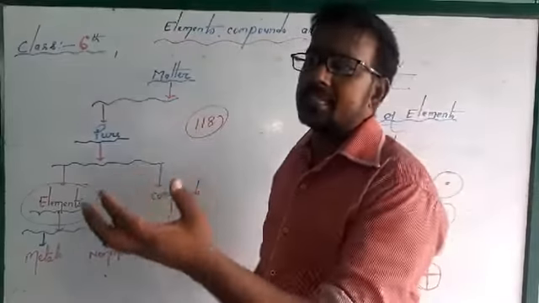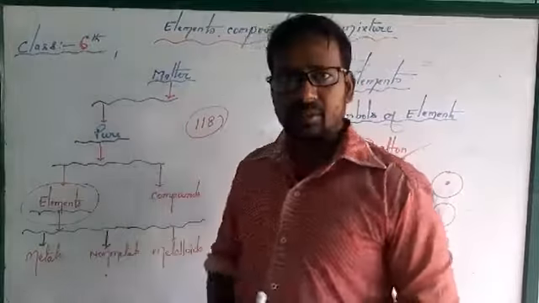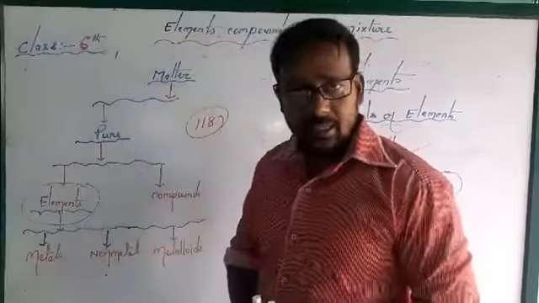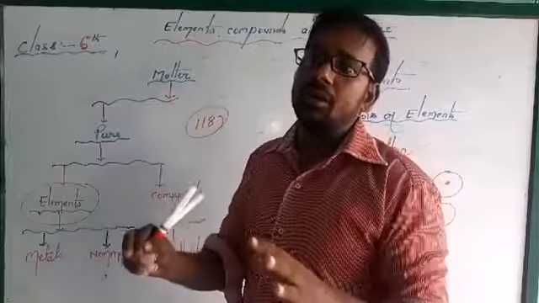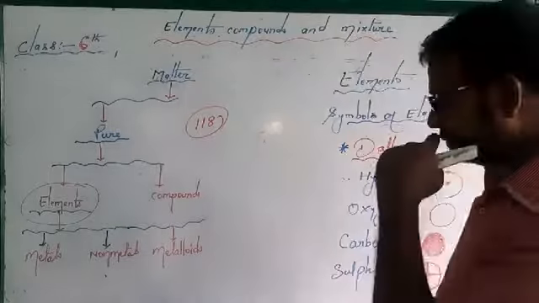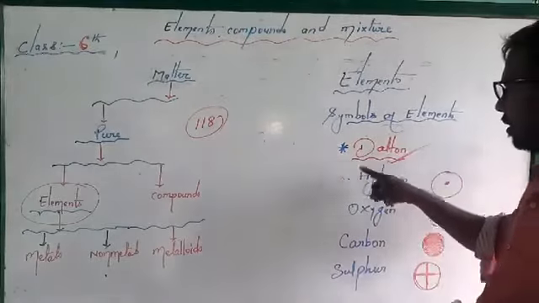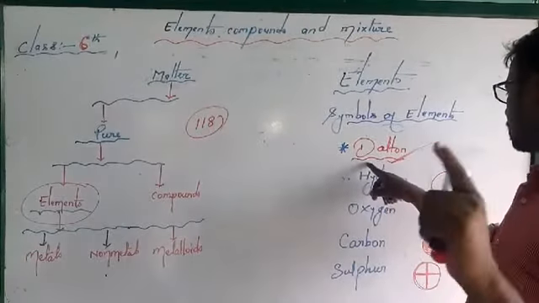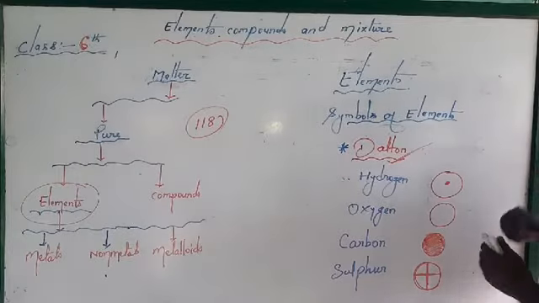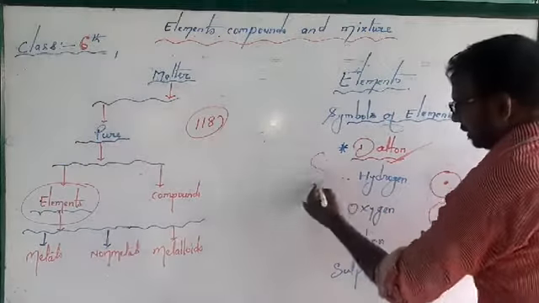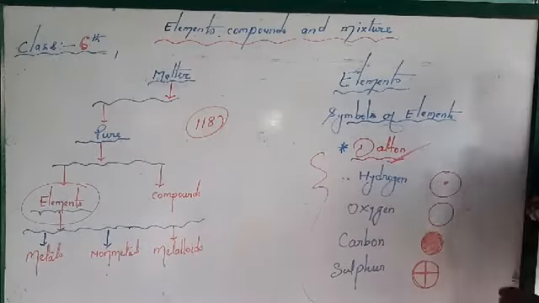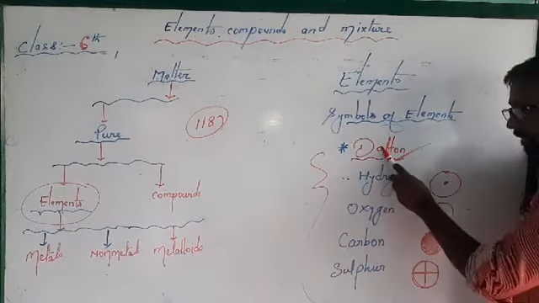It is easy to learn when 4, 6 or 10 elements are there. But when you have 180 elements, it is very difficult to learn all the images of elements. So Dalton gave the symbols of the elements like this.